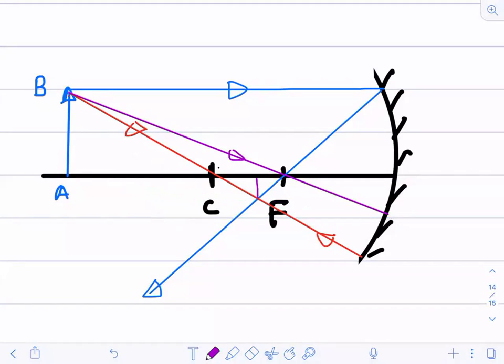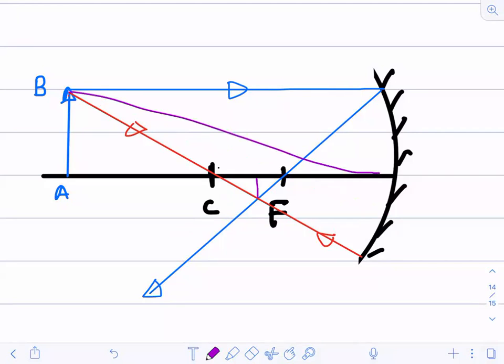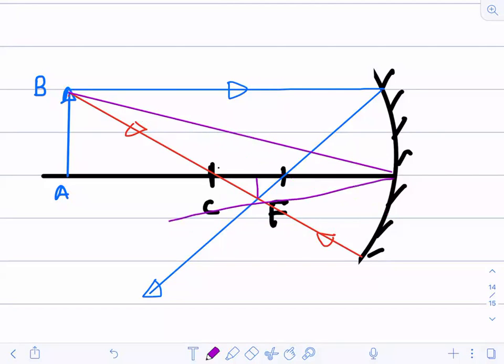Anyway, if it is coming here, it will be coinciding in between only. Just see here. Yes or no? So that's not the point that it is passing through the focus. If I take this ray also, how will it go? Will it go like this? So again, it is intersecting somewhere here only. Understood? So it should be formed in between the center of curvature and focus only.